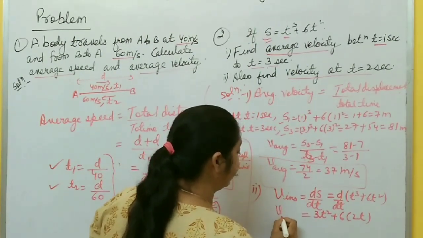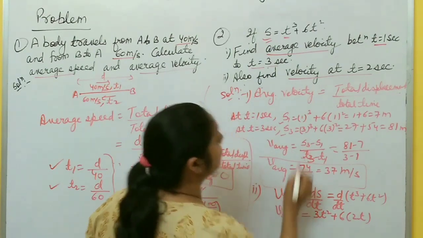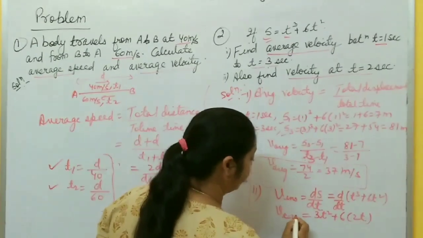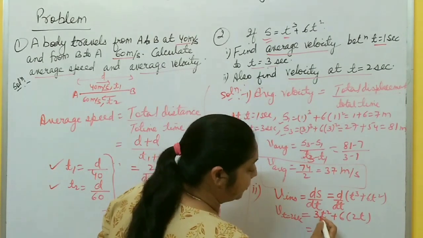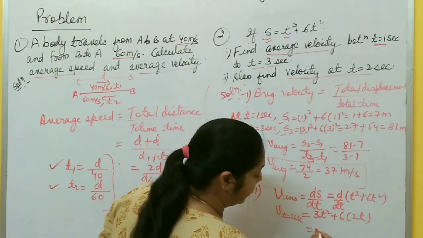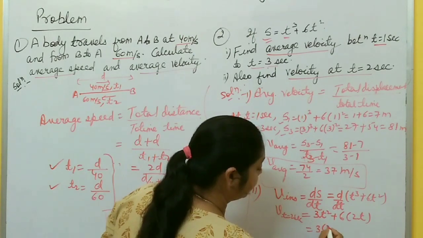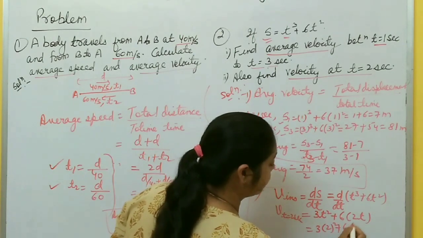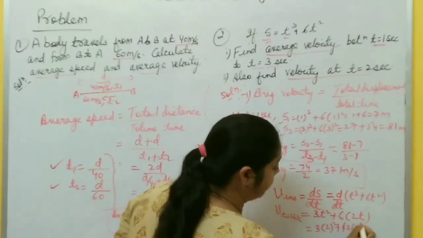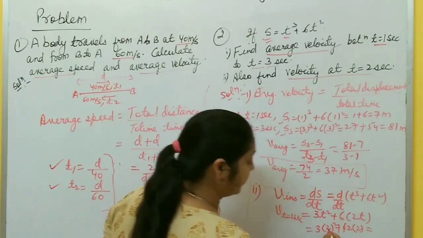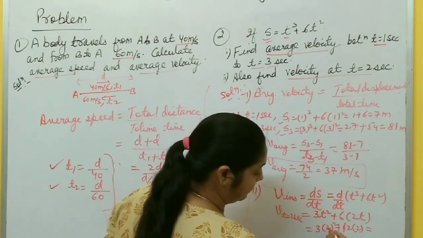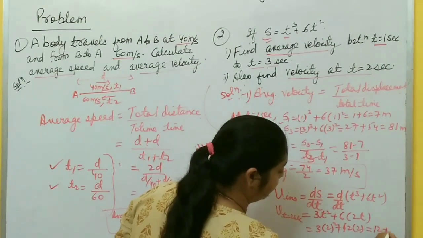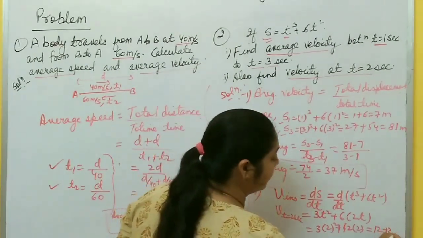So v instantaneous, you have to calculate at t equal to 2 seconds. So you put the value t equal to 2: 3 times 2 square plus 6 into 2 into 2. 3 fours are 12 plus 12 twos are 24.